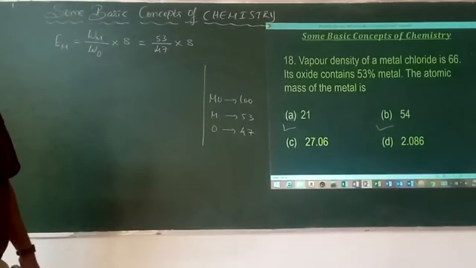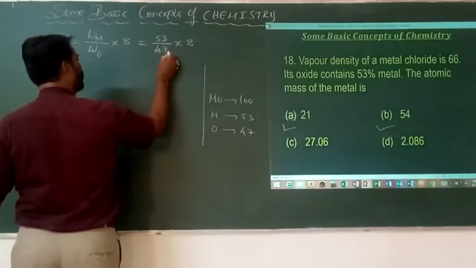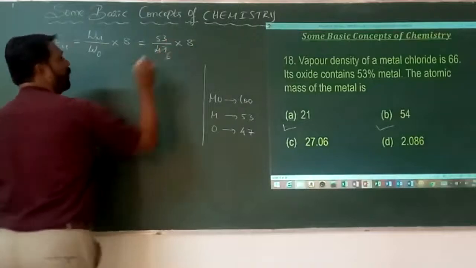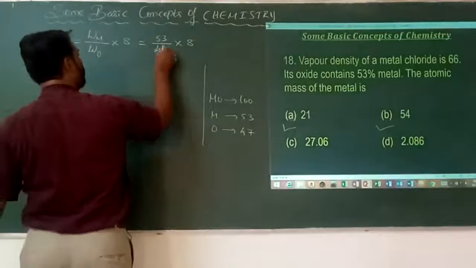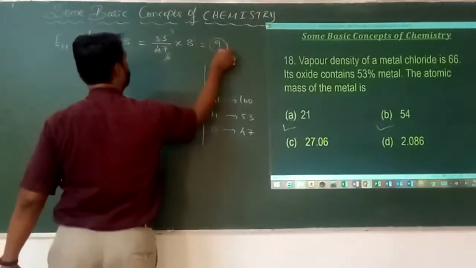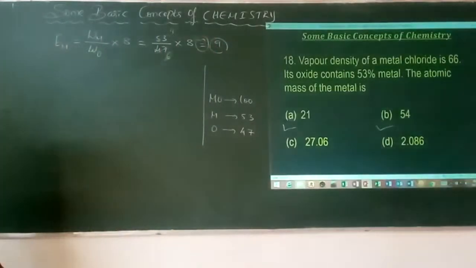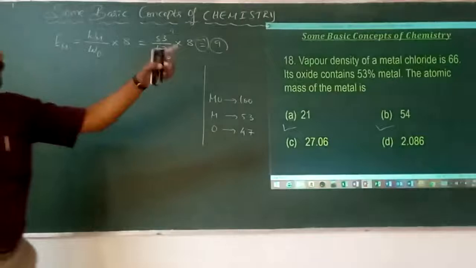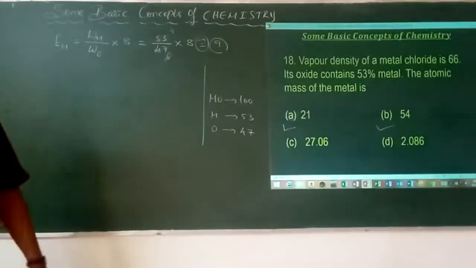Go to the rough calculation. There is no need of that. Can I say that 1 eight is approximately 8? So 6 eights are 48. But here it is 6 ones are nearly 9. 9 sixes are 50. Means the approximate equivalent mass is going to be 9. Next, vapor density of the metal chloride is 66. Therefore, what is the atomic mass of that metal?